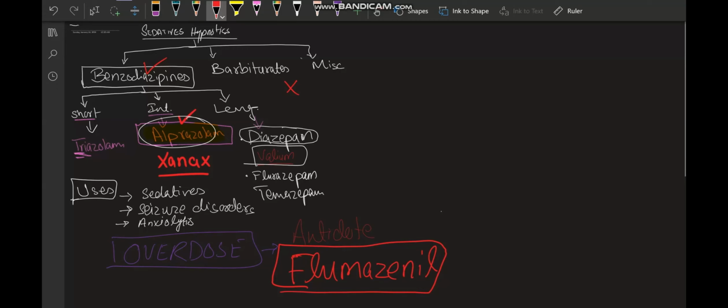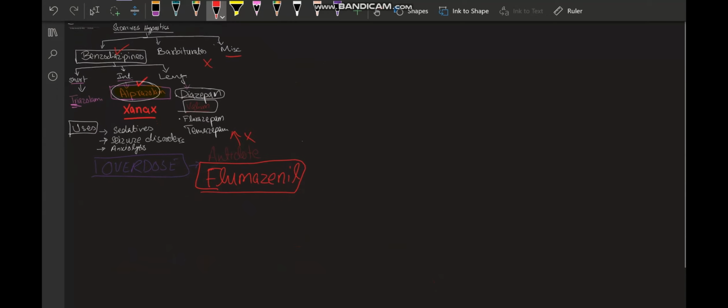There are some other types of drugs included in the Z's category in the miscellaneous group, the zolpidem and zaleplon. Flumazenil can also act as an antidote for those drugs because the receptor sites of benzodiazepines and those Z's are very close together, but it cannot act as an antidote for barbiturates. So this is a very important point that you need to remember.